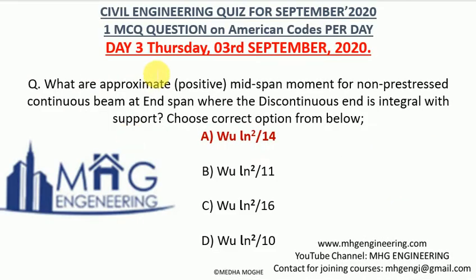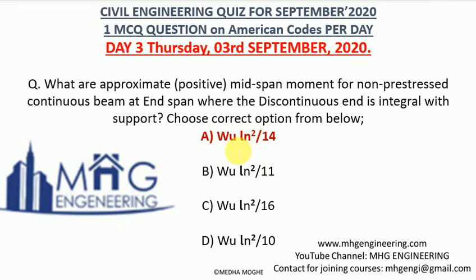Now going to day 3, Thursday, 3rd September 2020, and the question is, what are the approximate positive midspan moments for a non-prestressed continuous beam at the end span where the discontinuous end is integral with the support? So this is very similar to our Indian IS 456. IS 456 also has a table for bending moment coefficients of a continuous beam. Similarly, a similar code table is there in the American code also.